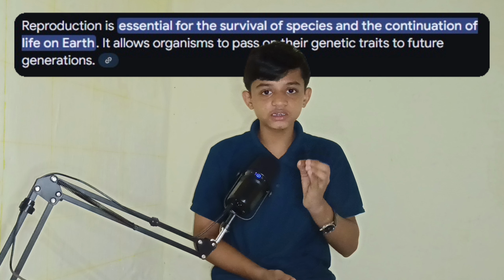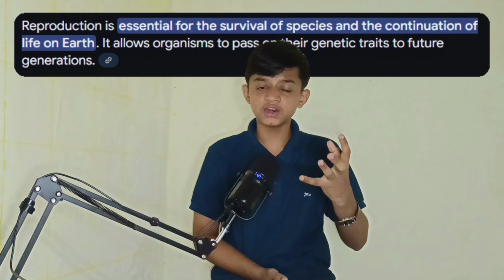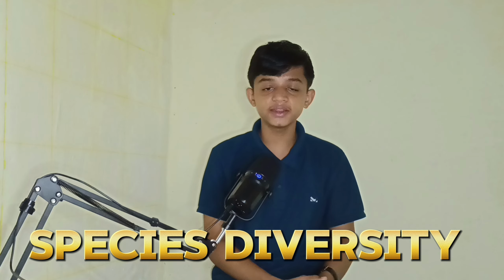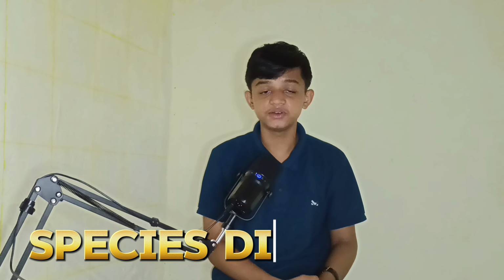That is known as reproduction, and reproduction is really essential. It is not that if a person does not reproduce they will die. But if a species wants to survive and dominate, then it should reproduce, and reproduction is nature's way of spreading life in every possible way.